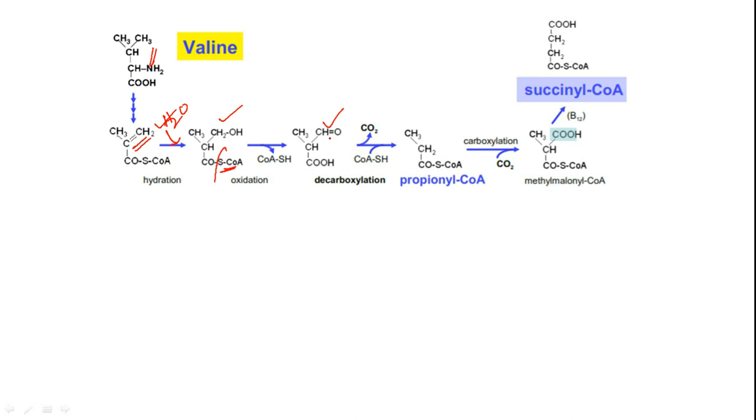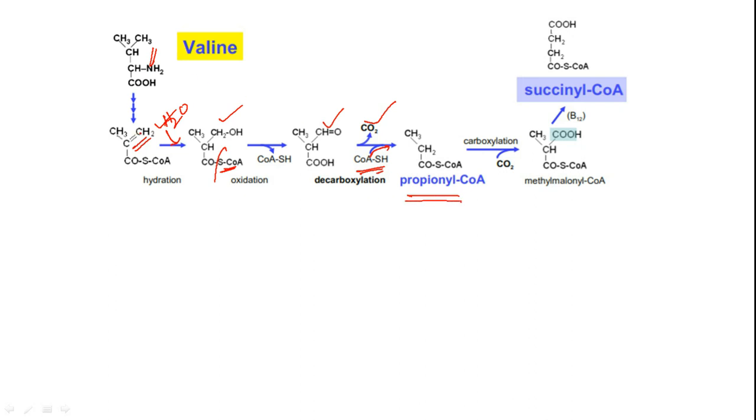This aldehyde group gets oxidized and then eliminated as carbon dioxide. This is oxidative decarboxylation and addition of one coenzyme A to give you propionyl coenzyme A.